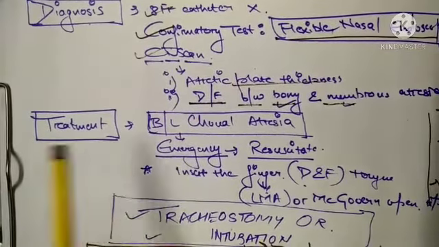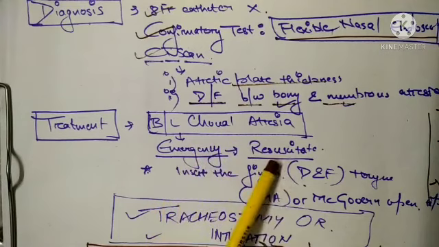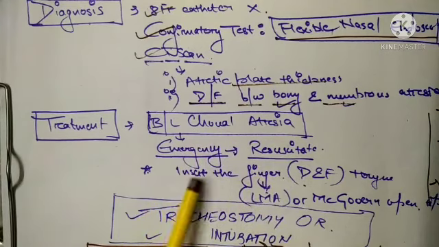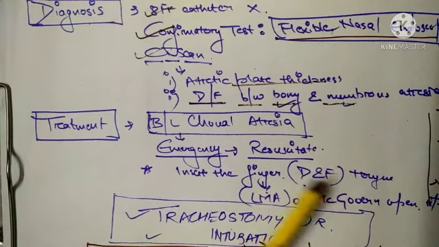Then what is the treatment? If it is bilateral choanal atresia, this is an emergency. Sometimes you need to do resuscitation. Insert a finger and move the tongue down and forward, which can later be replaced by an oropharyngeal airway or the McGovern open tip nipple. If you fail to do so, tracheostomy or intubation is also required.